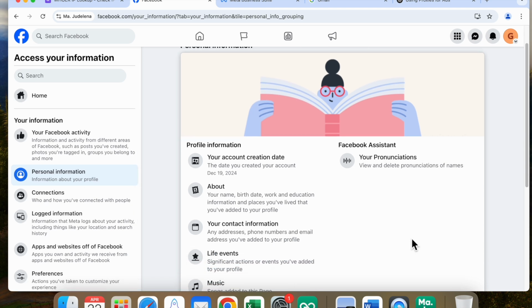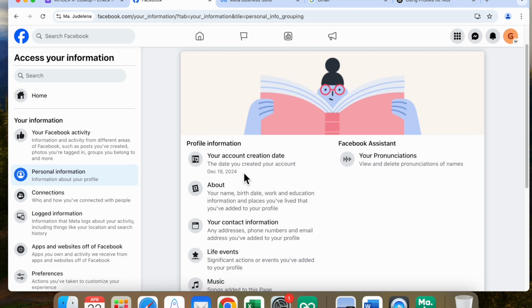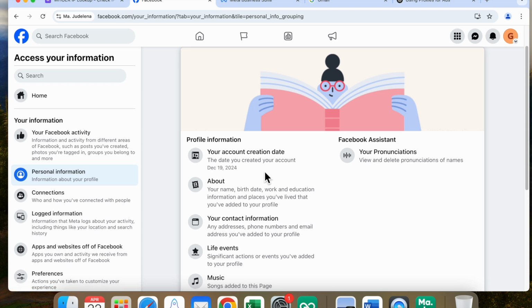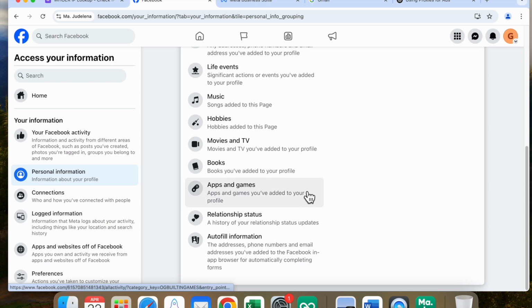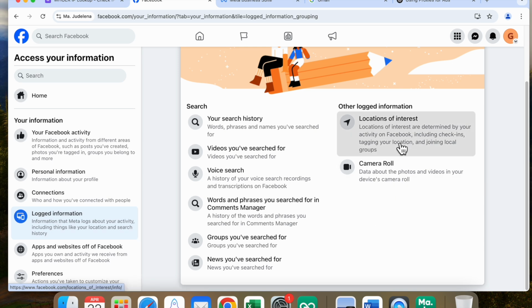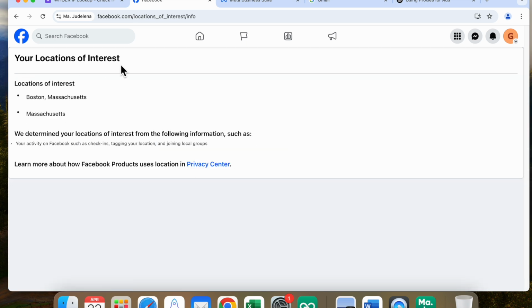So you will see here your account creation date. I created this on December 19, 2024. And let's see if you can find your location. If you cannot find your location here, let's look at log information, location interest. So you will see your location of interest. In my case it is Boston, Massachusetts.